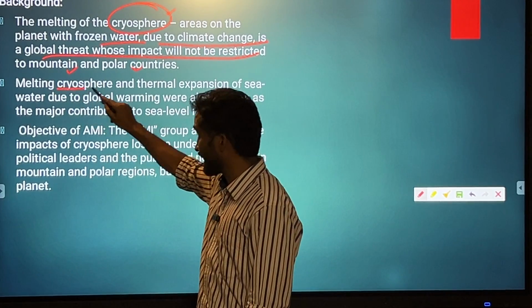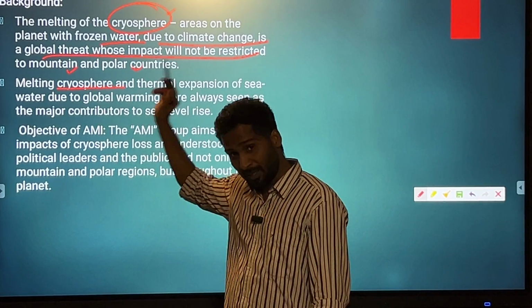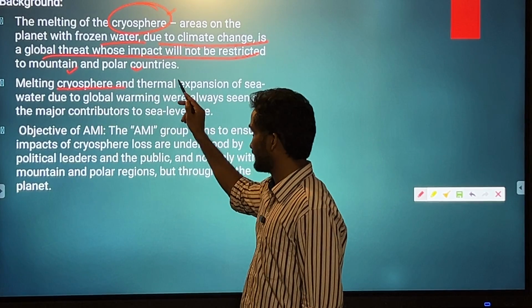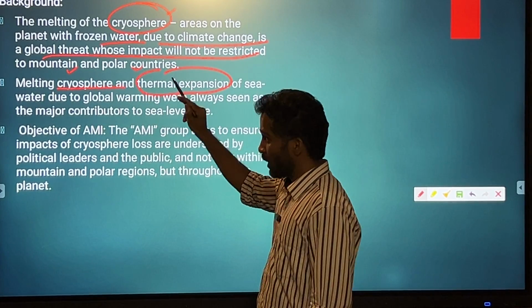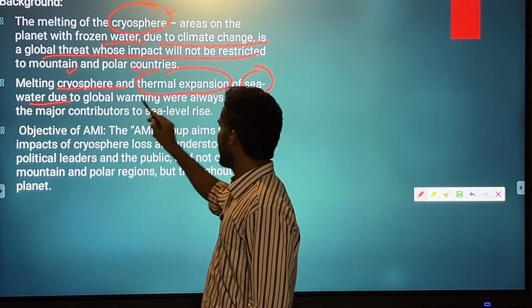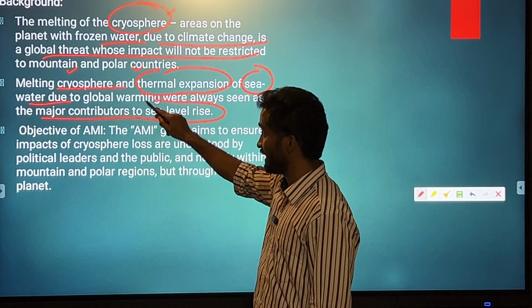This melting cryosphere, all those parts which are frozen till now, because of climate change, because of global warming, their melting will occur. The thermal expansion of the ocean water, of the sea water, will always be seen as a major contributor to sea level rise.